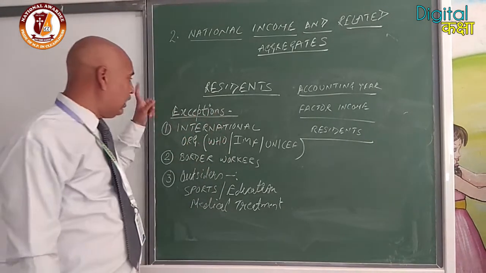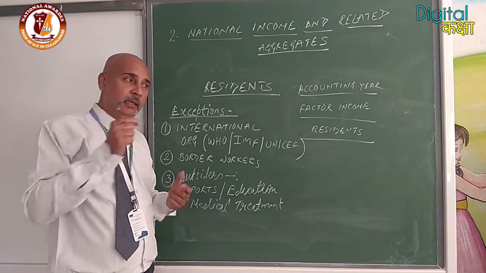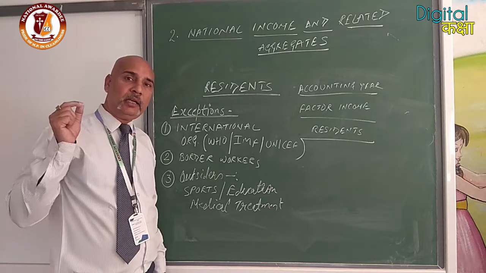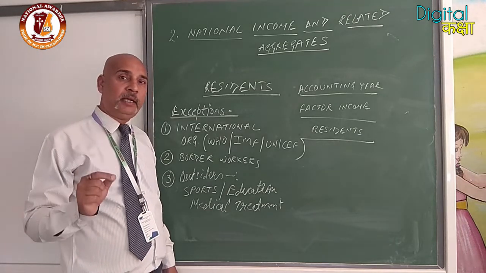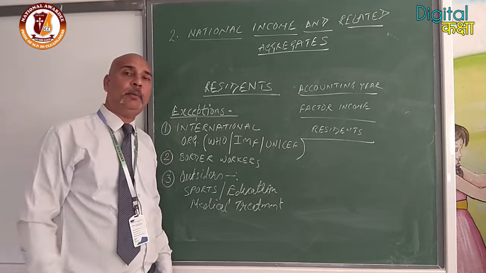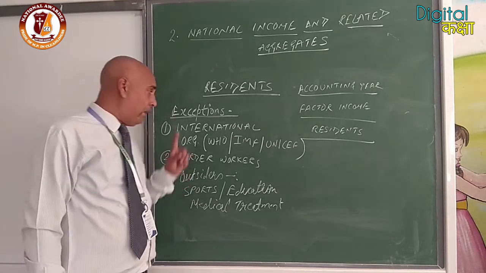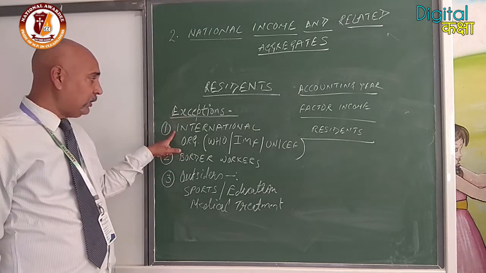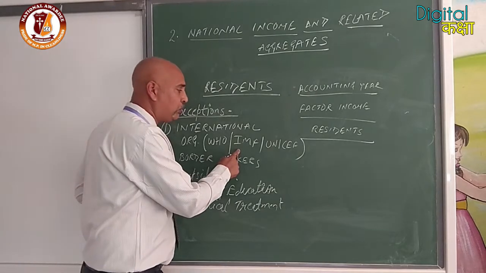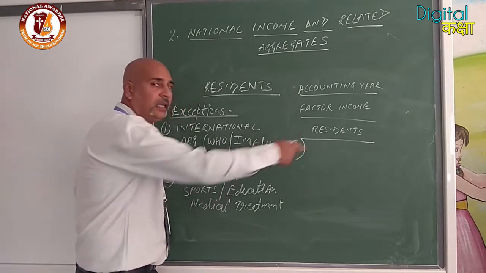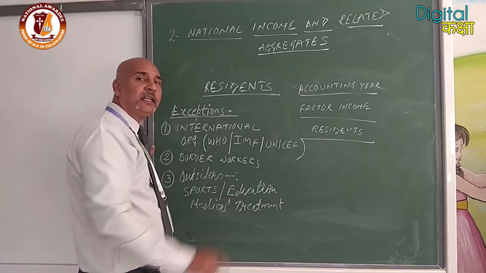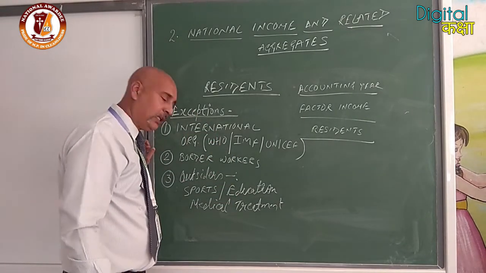That is clear? How can we define economic interest? That means if they are involved in production, consumption and investment at appropriate scale, on the basis of their income, it will be considered as economic interest. Apart from these, international organizations like WHO, International Monetary Fund, UNICEF or any other organization will not be considered as a resident of our country.